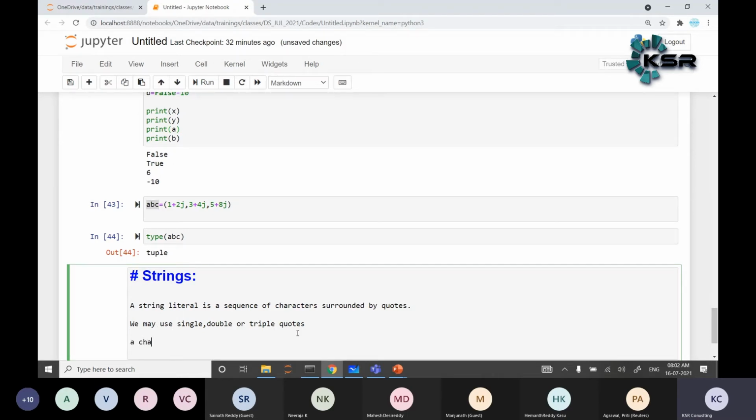A character literal is a single character surrounded by single or double quotes.